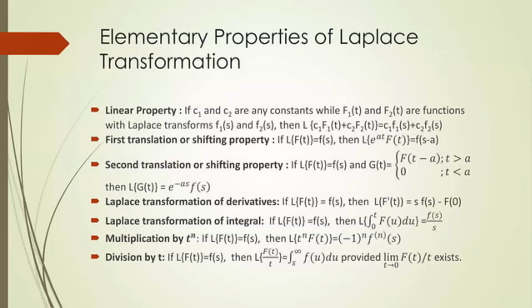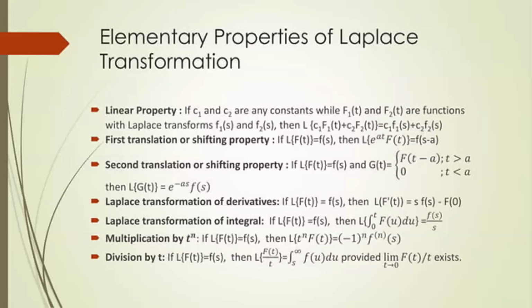Second shifting property or second shifting theorem or second translation. If L of f of t equals F of s and g of t equals f of t minus a when t is greater than a and 0 when t is less than a, then L of g of t is given as e power minus as into F of s.